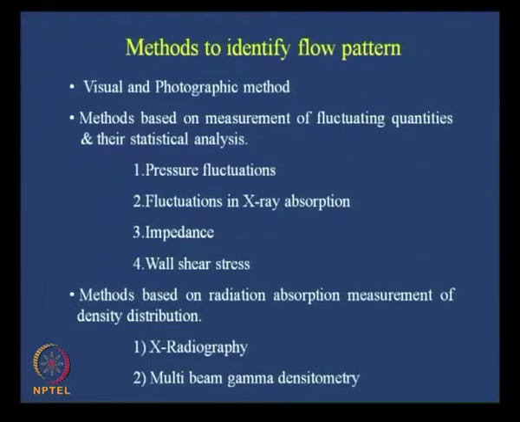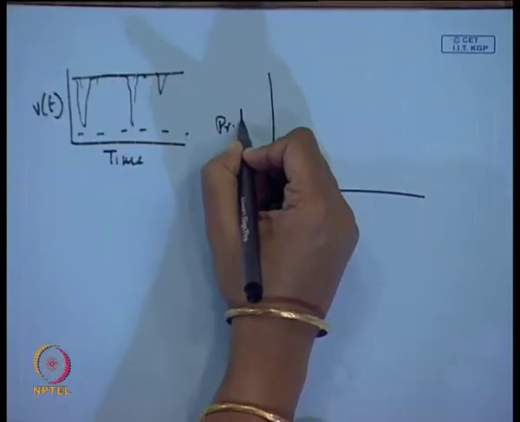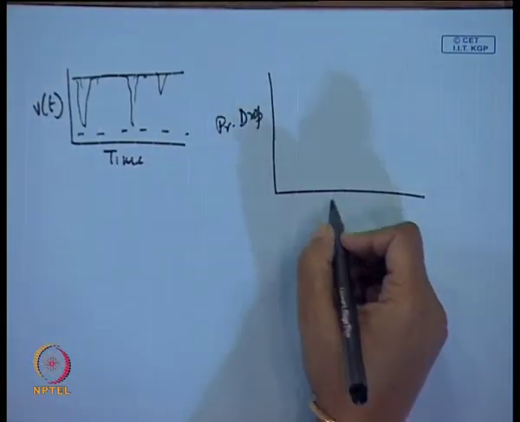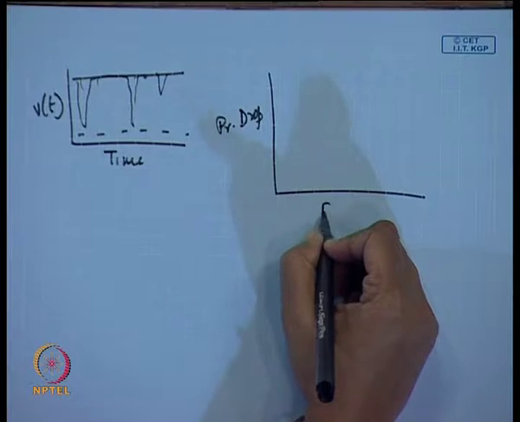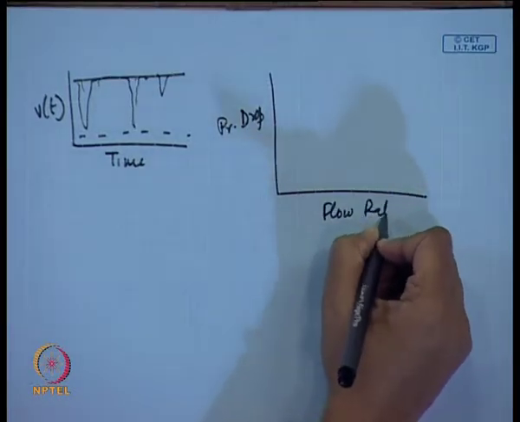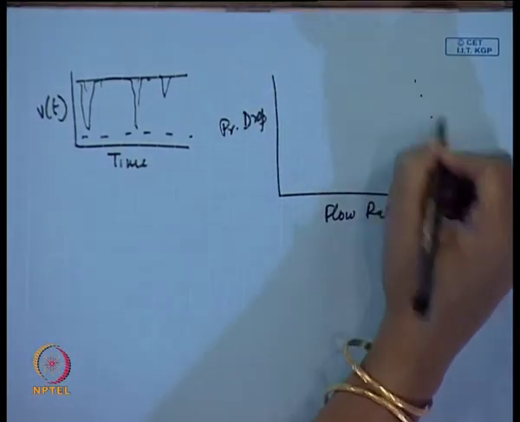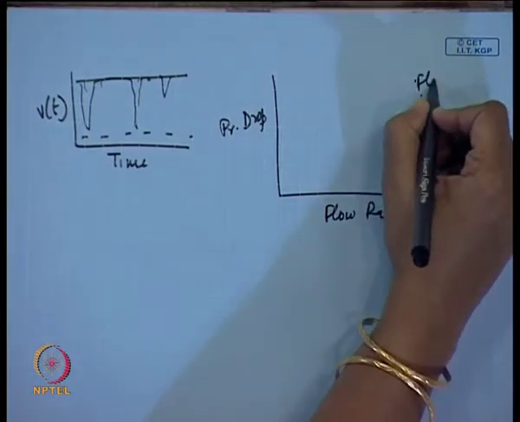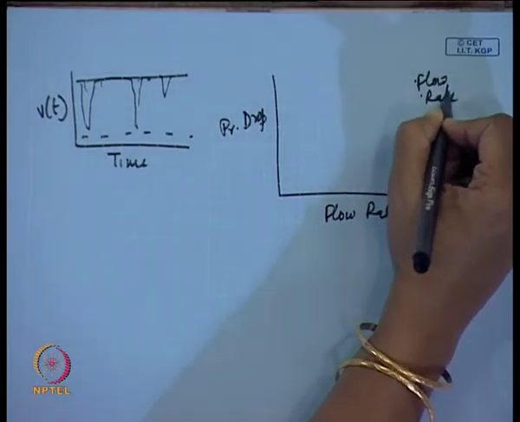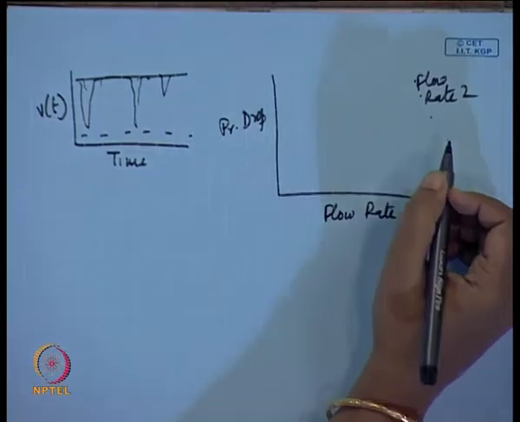We keep on increasing one velocity, keeping the other constant, and then we measure the pressure drops under different circumstances. After that, suppose we plot the pressure drop or the pressure gradient, whatever it is, as a function of the flow rate of phase 1, keeping the flow rate of phase 2 constant. I will show you graphs which we have generated in our own laboratories.